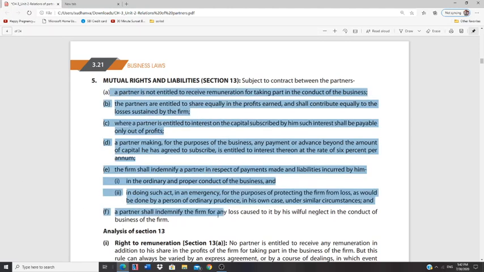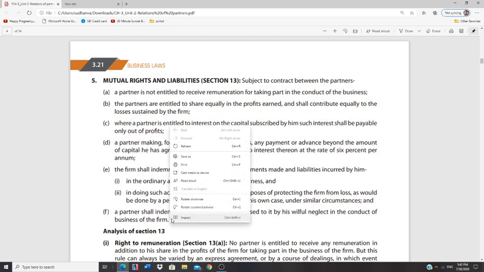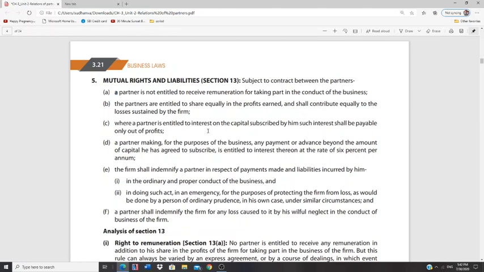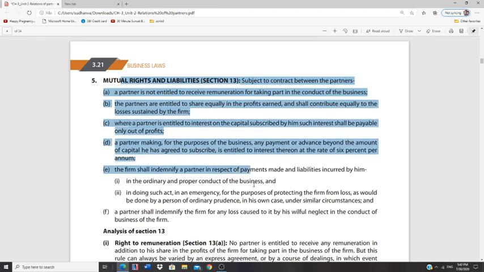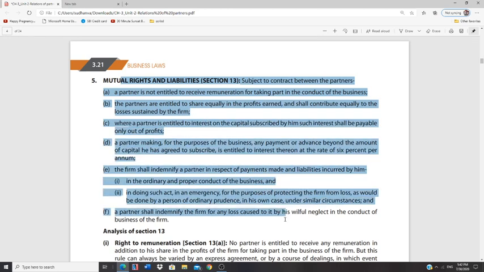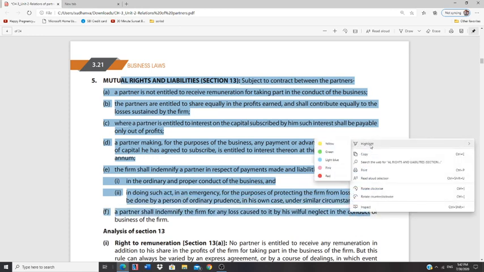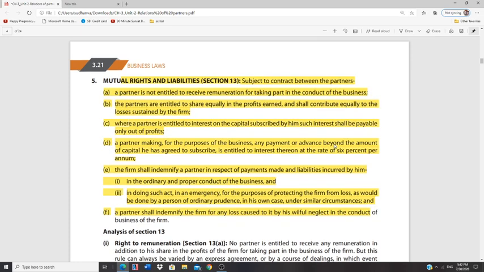See, this can be asked as a short marks question, so please go through these rights carefully. I'm just highlighting it. See, it's quite simple. It's basic common sense. Usually, a partner is not entitled to receive remuneration, and they are usually entitled to share equal profits, and at the same time they have to contribute towards the losses. Interest can be asked only during the time of profits and not during the losses. And for the purpose of business, in case a partner has contributed additional amounts over and above capital, then he is entitled to interest at the rate of 6%.